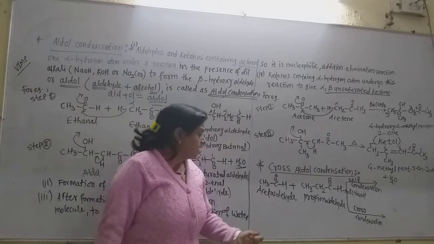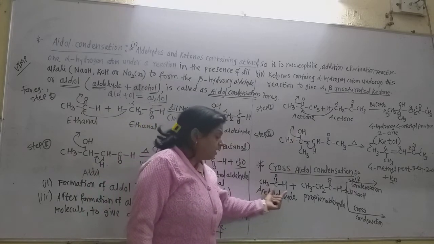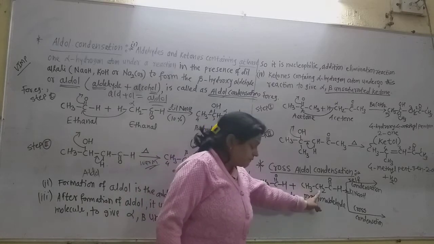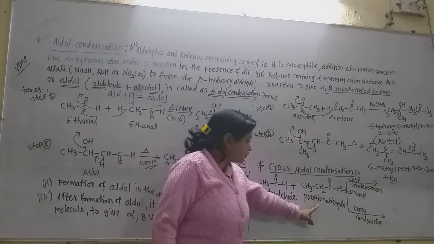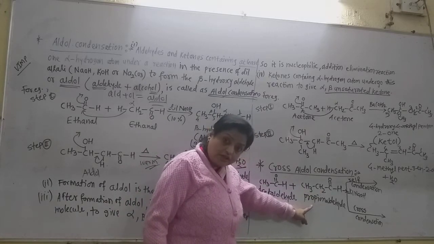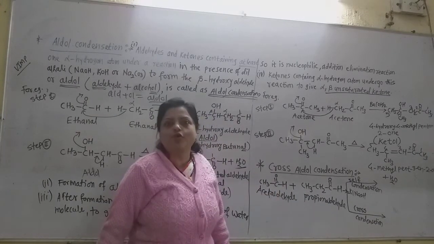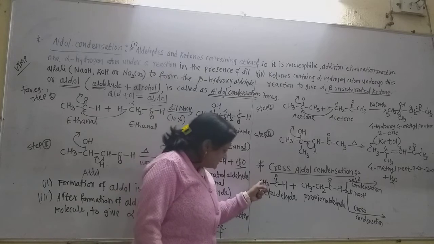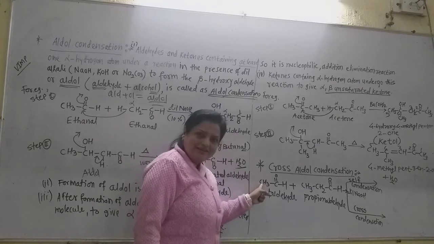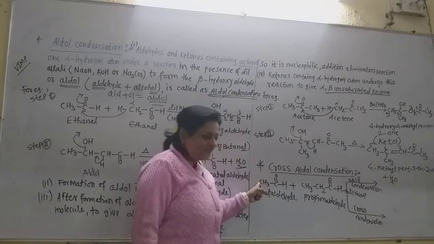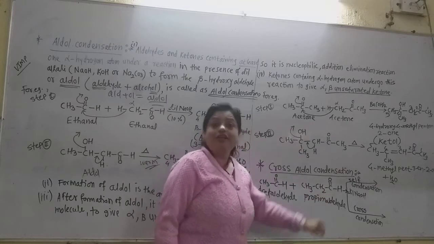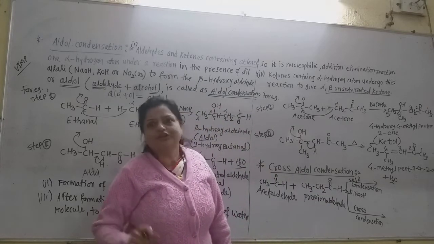And if the alpha carbon of propionaldehyde reacts with the carbonyl carbon of acetaldehyde, the third compound is formed. And the fourth is when the alpha carbon of acetaldehyde becoming nucleophile attacks the carbonyl carbon of propionaldehyde, then the fourth compound is formed.